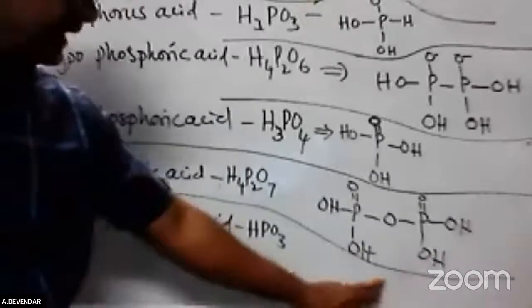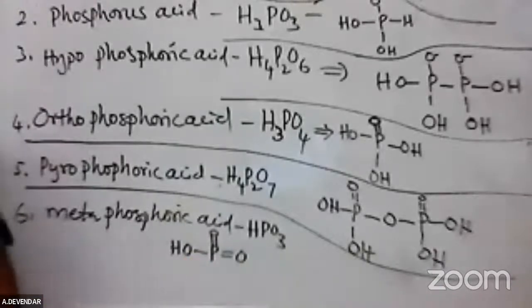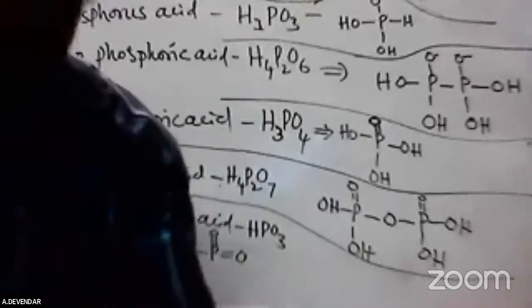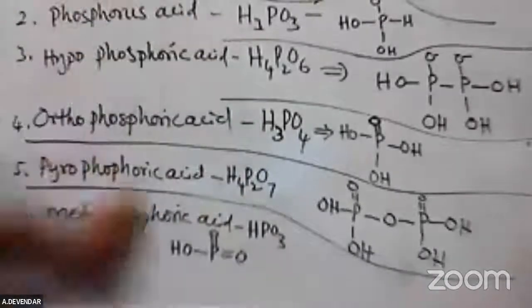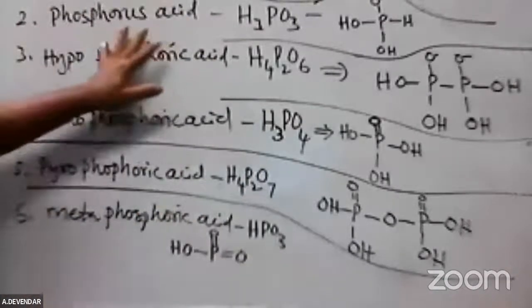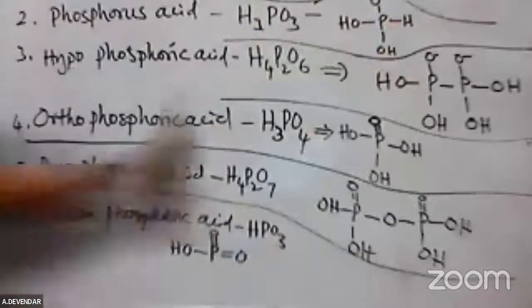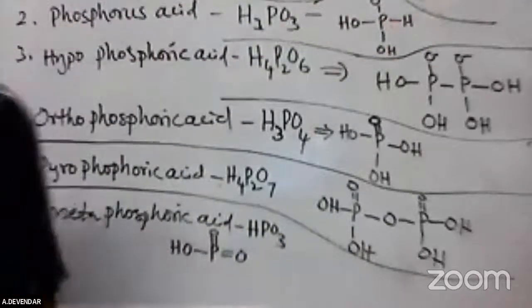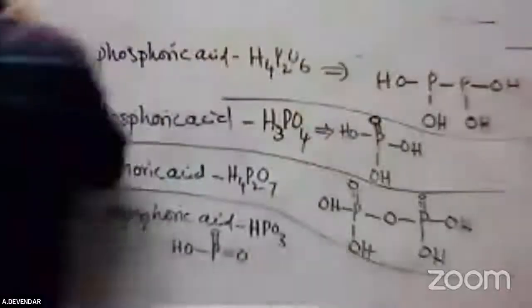Just practice that one and you will get the 10 marks. Why? Because there are only 6. If you write all 6 with the molecular formula as well as the structural formula, you will get the 6 marks. This is about the oxy acids of the phosphorus. Next, we will go to one more short bit.